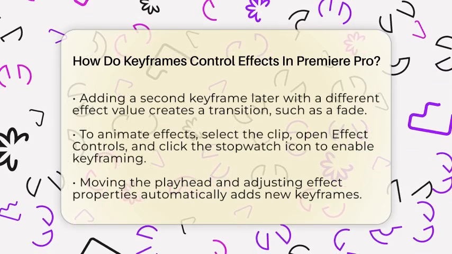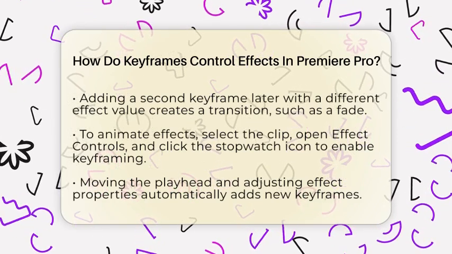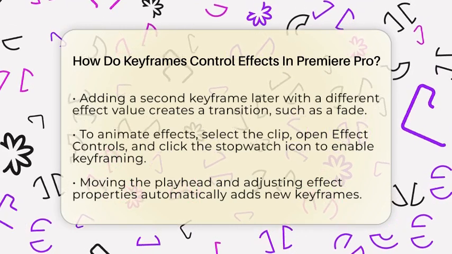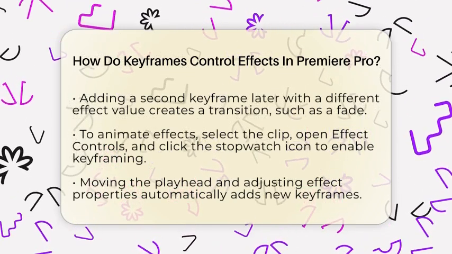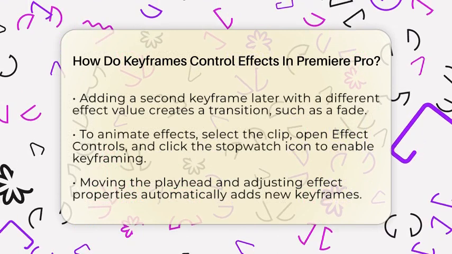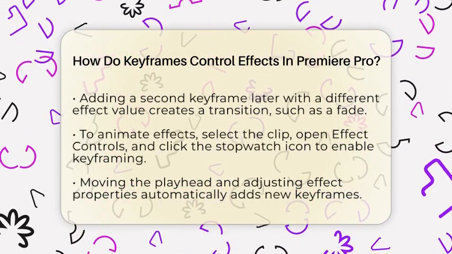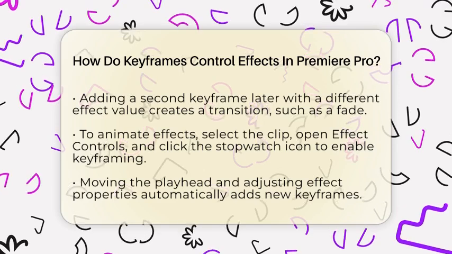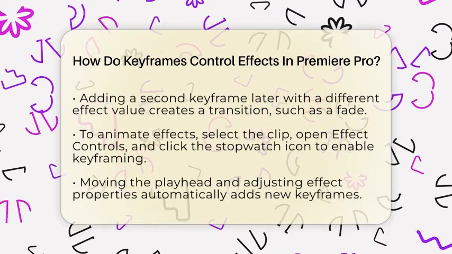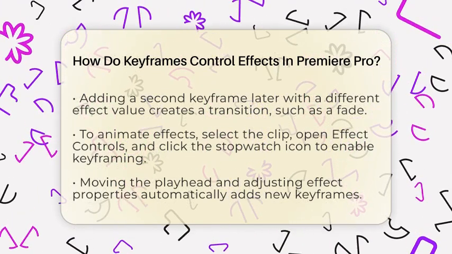Now, move the playhead to a new position in the timeline. Change the effect property, like dragging the position or adjusting the opacity. When you do this, Premiere Pro automatically adds a new keyframe at that point. The software then calculates the change between these keyframes, making the effect transition smoothly over time.